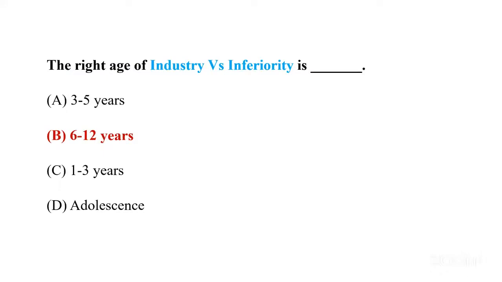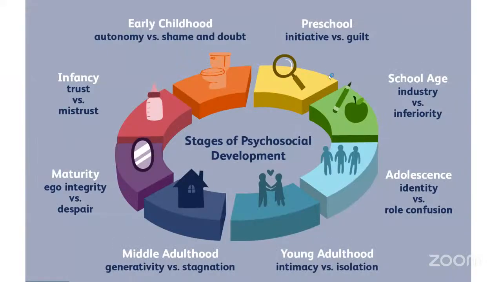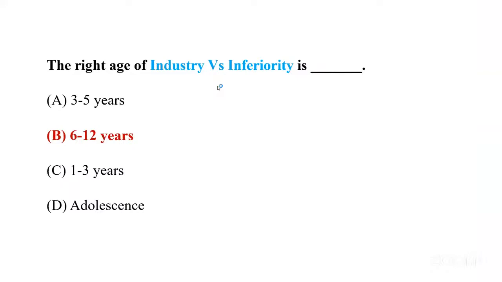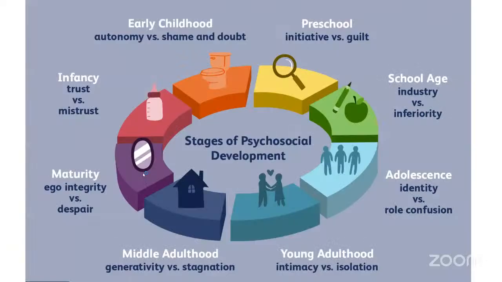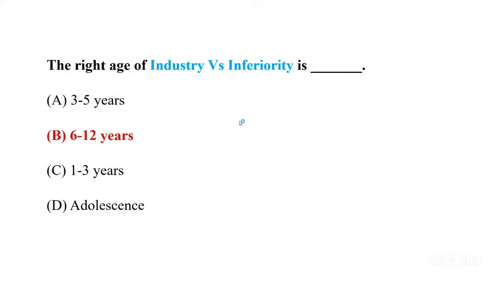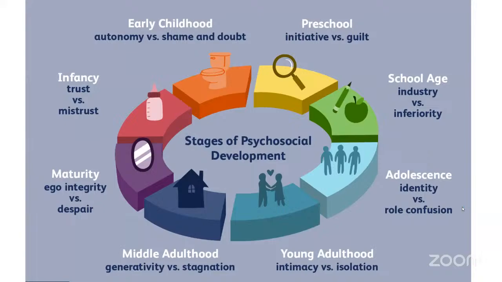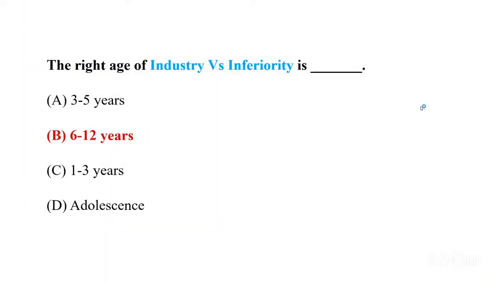6 to 12. 3 to 5? No, of course, for 3 to 5 it will be preschool, initiative versus guilt. So industry versus inferiority will be 6 to 12 years. 1 to 3 years will be early childhood, autonomy versus shame and doubt, when we are going through toilet training. And adolescence, we know it is the role confusion one. Identity versus role confusion is adolescence. So school age will be the right answer, that is 6 to 12 years. Remember that.